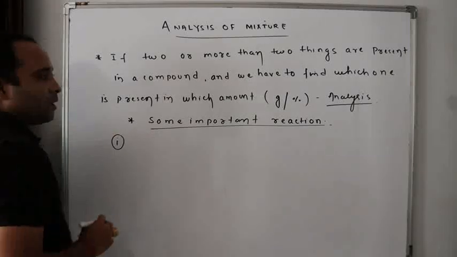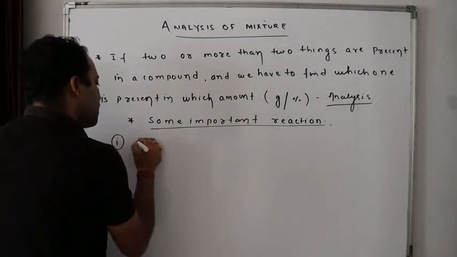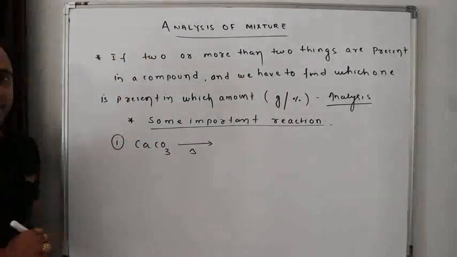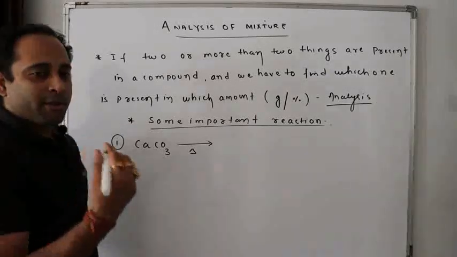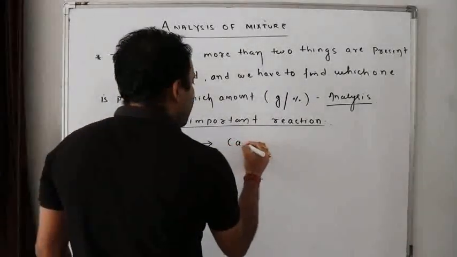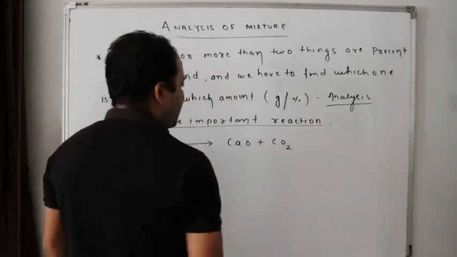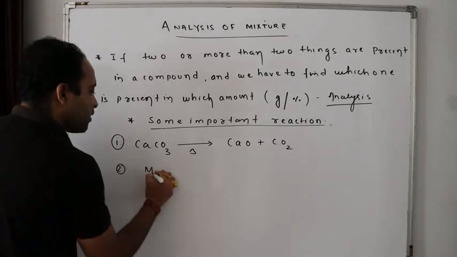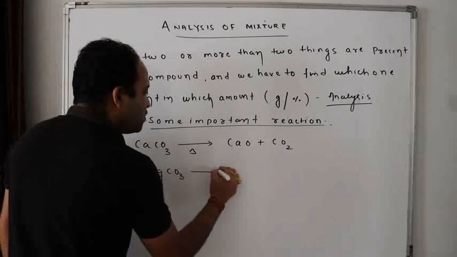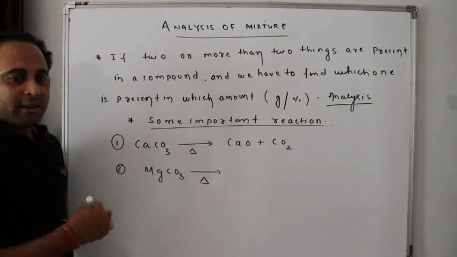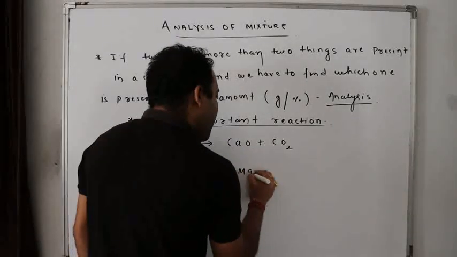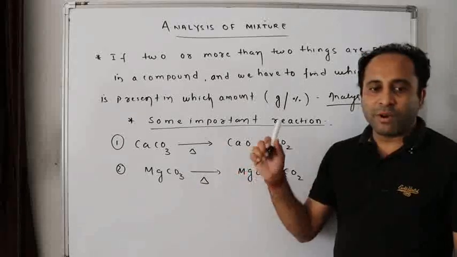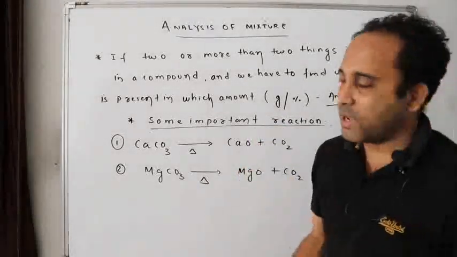First reaction. What will happen if calcium carbonate is heated? It will give calcium oxide plus carbon dioxide. For the time being, just practice, beta, don't worry. In the later study, we'll study it. What will happen when magnesium carbonate is heated? I'll get magnesium oxide plus carbon dioxide.